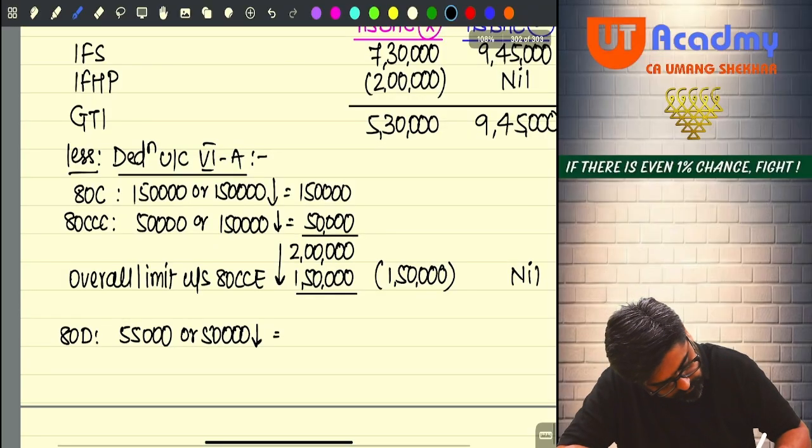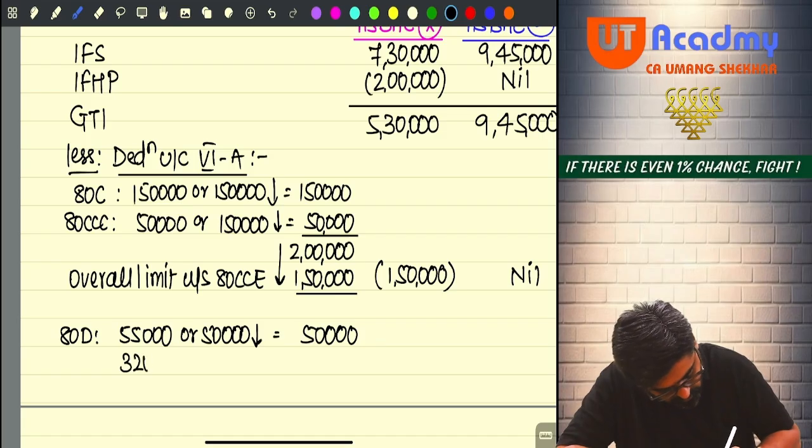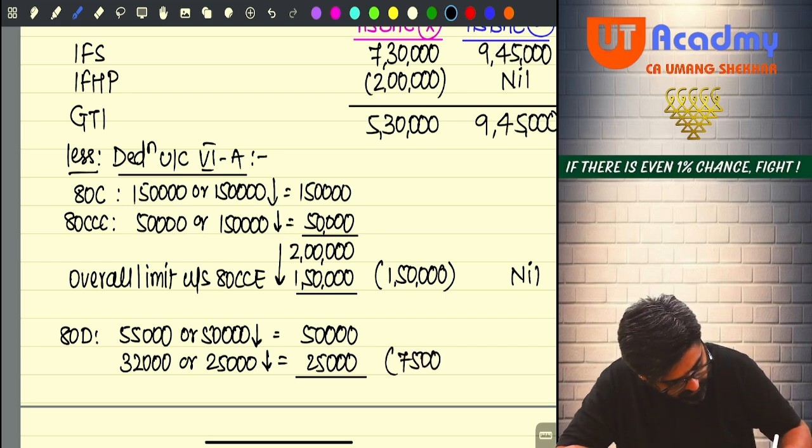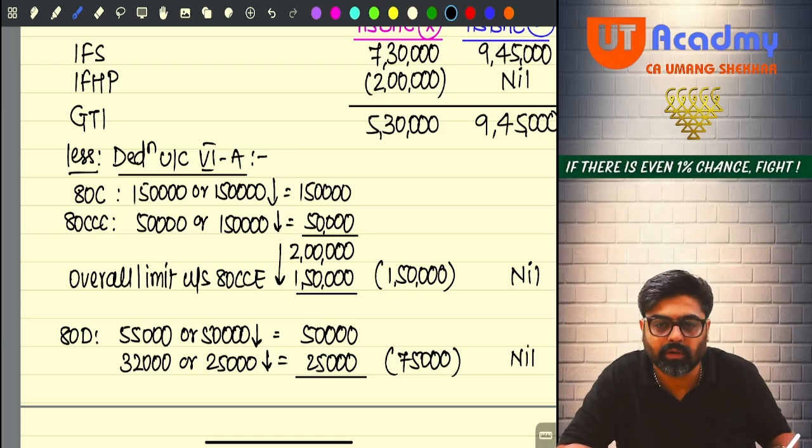It will be 50,000. 32,000 or 25,000, whichever is lower, 25,000. So total will be 75,000 over here, and here you are not going to get any deduction. Yes or no?